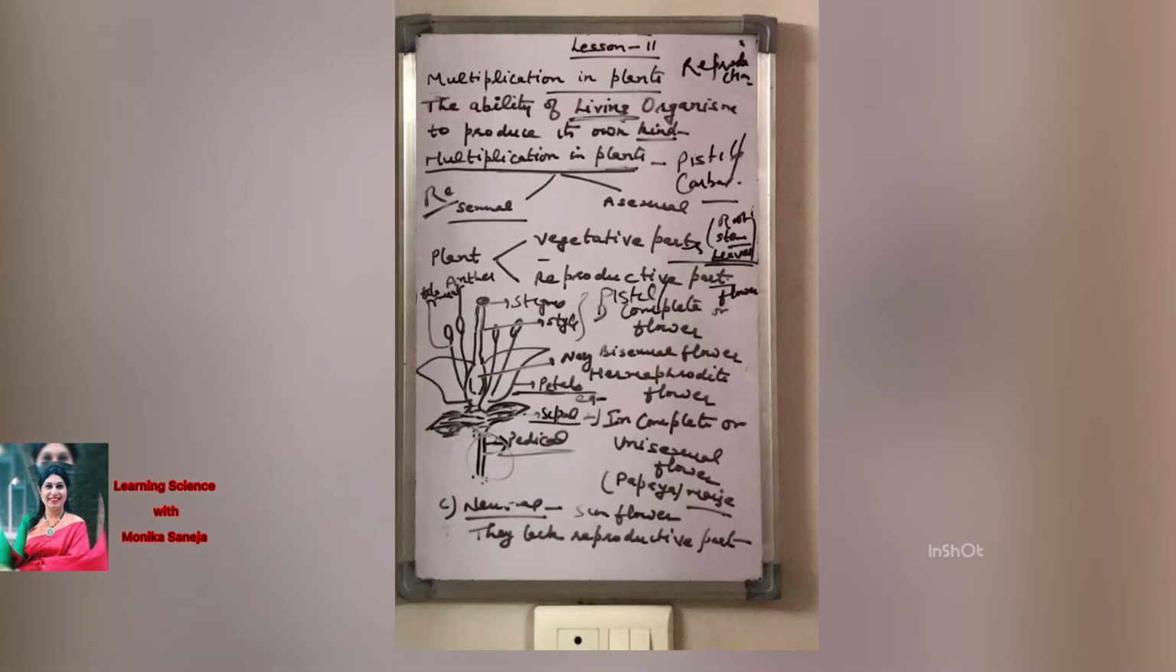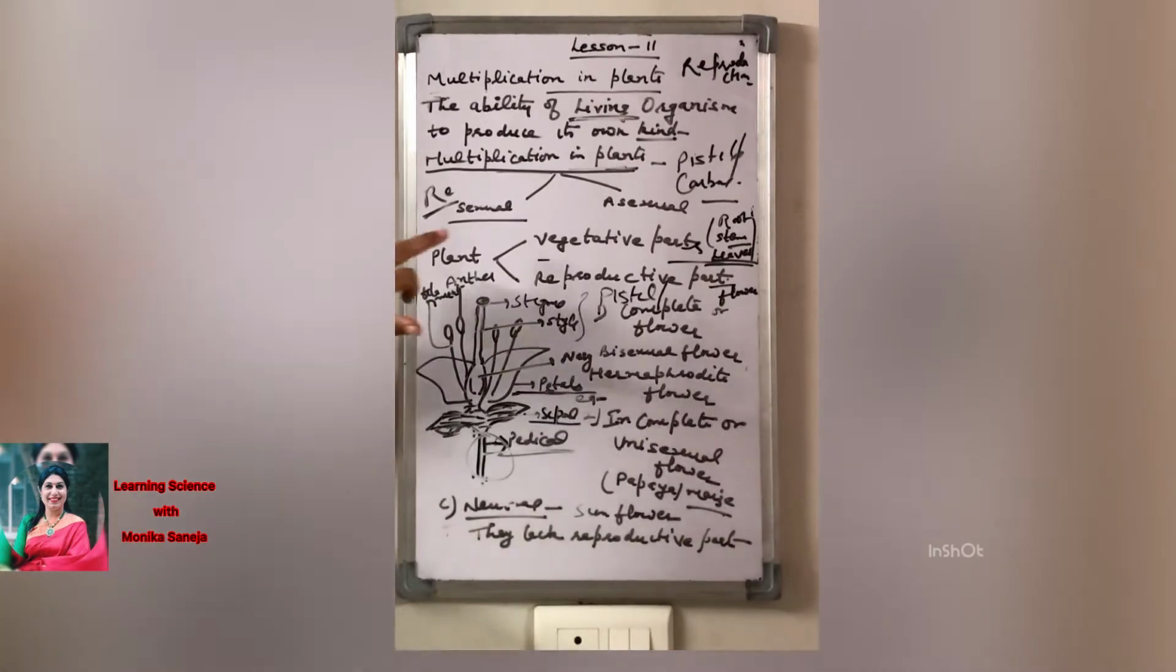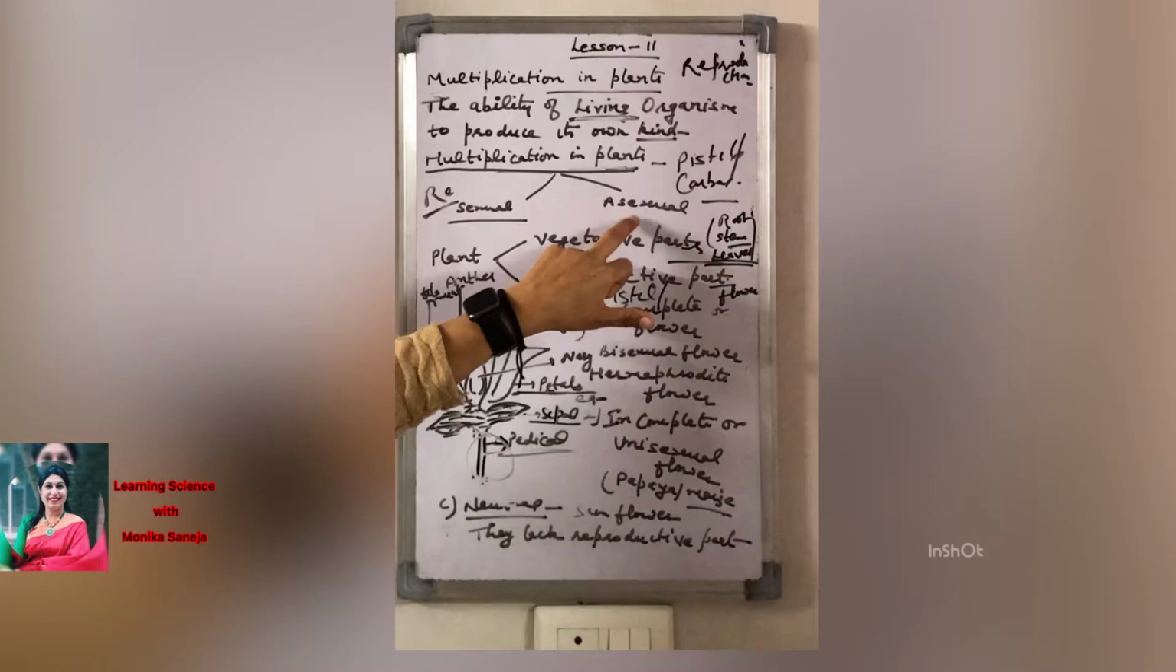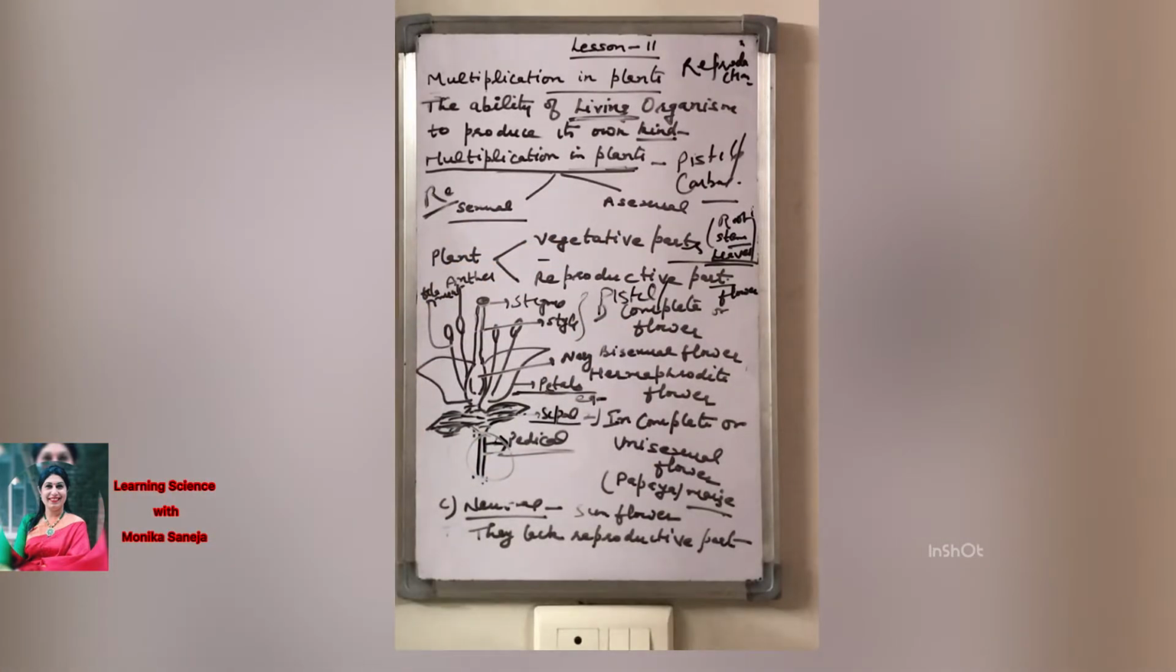In this chapter, we will discuss multiplication in plants. There are two types of reproduction or multiplication in plants, that is sexual and asexual. We will study both the methods, sexual reproduction and asexual reproduction. Before going to these two methods, first of all you must know